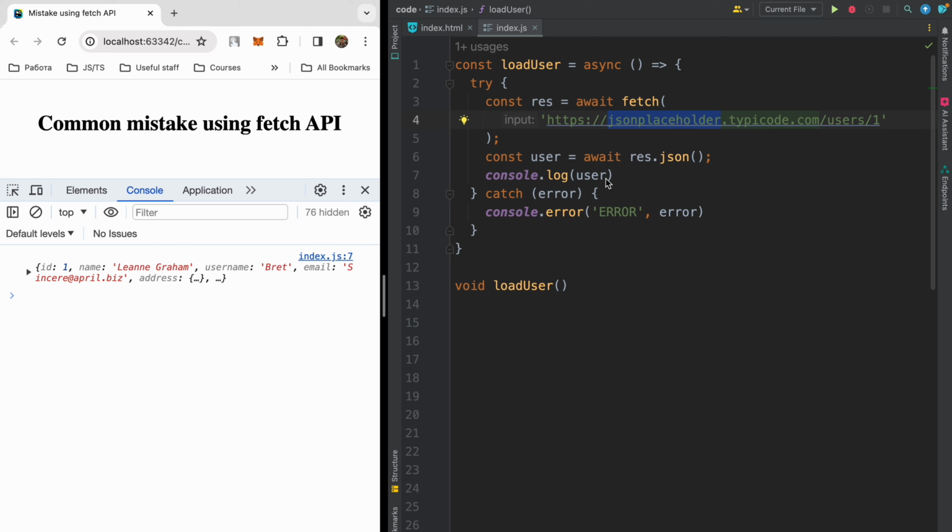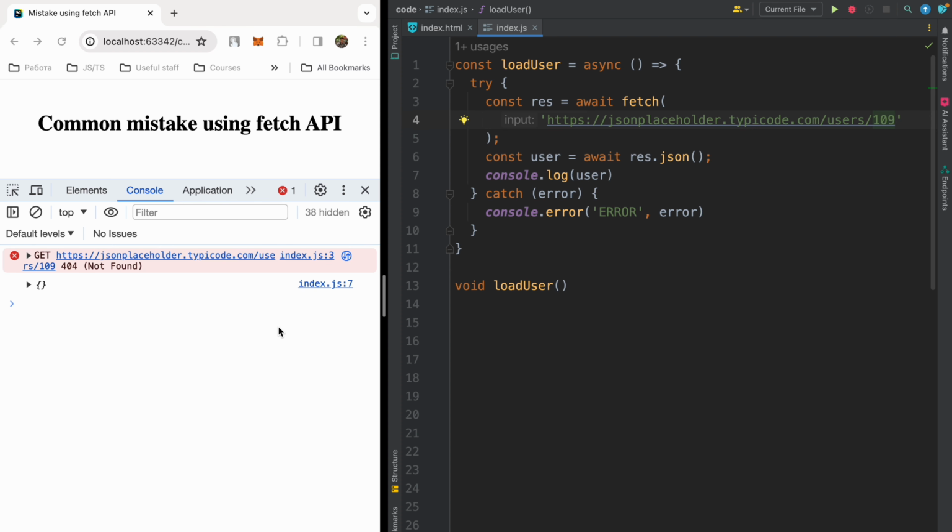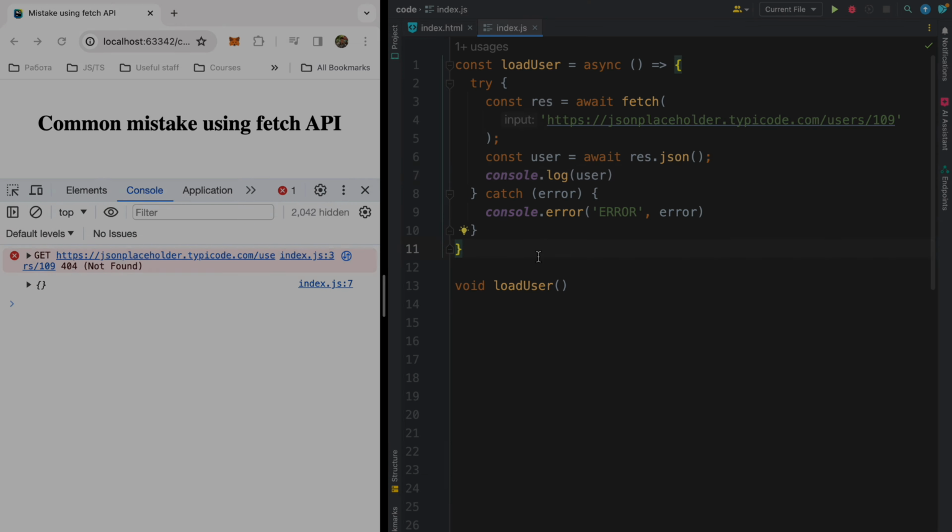But what if I try to request a non-existent user? According to the docs, JSONPlaceholder has only 10 users, and if I try to get, for example, the user with ID 109, it will return 404. Okay, 109, let's have an experiment. Cool, we received 404 from the request. But we didn't fall into the catch block. We have an empty object here, and this empty object came from line 7, so we didn't fall into the catch block. What's going on? Okay, let's try to understand.